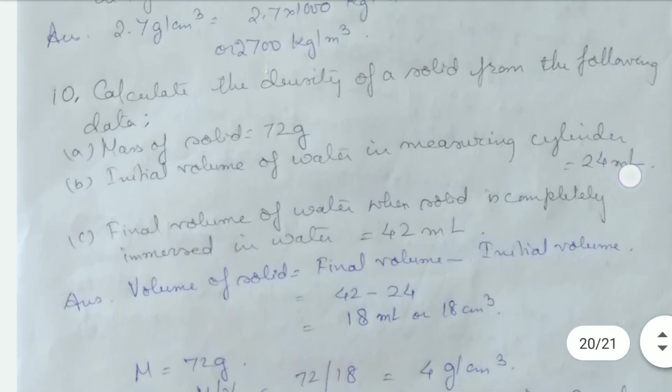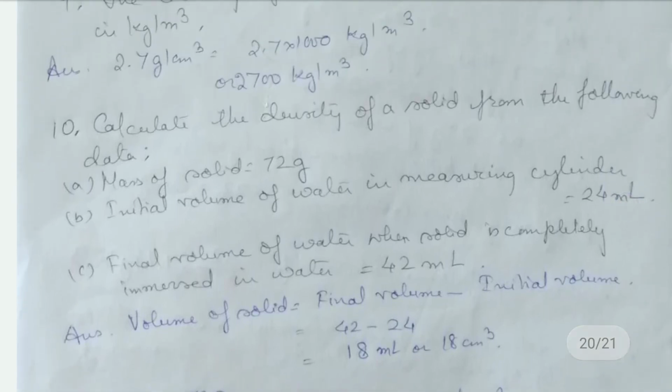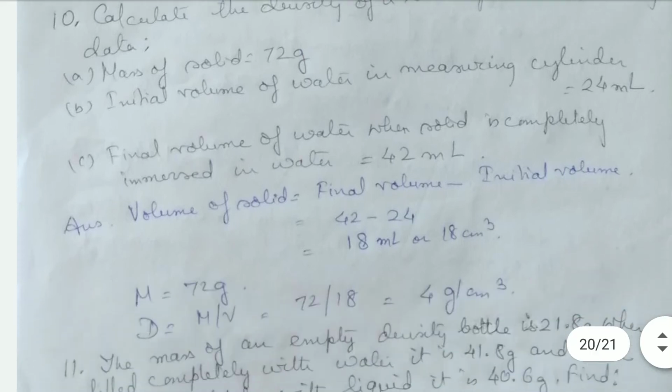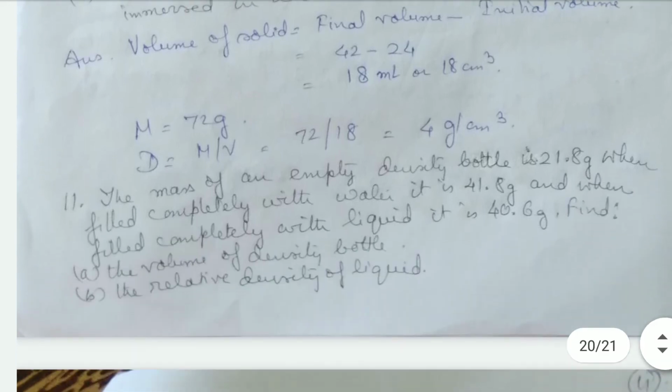So volume of the solid will be equal to final volume minus initial volume. So final volume is 42, initial is 24. So that gives us 18 milliliter or 18 centimeter cube. Then mass of the solid is given as 72 grams. So density is equal to mass by volume, that is 72 by 18, that is 4 grams per centimeter cube.